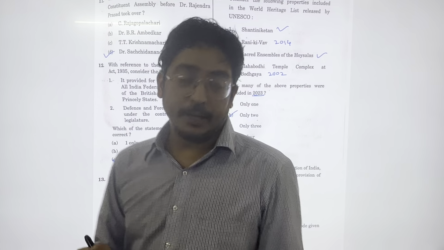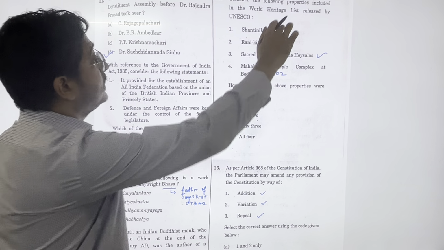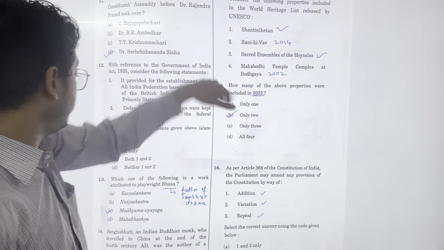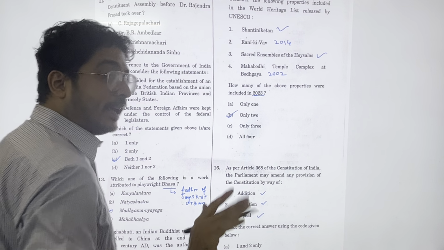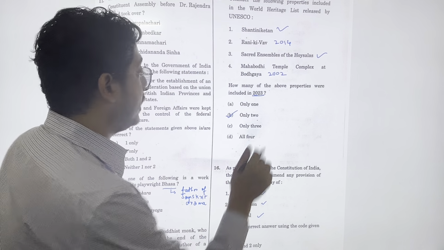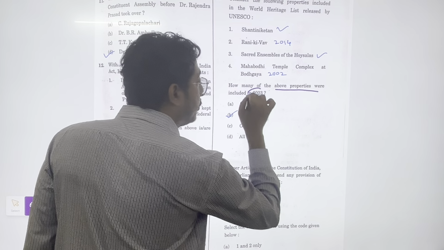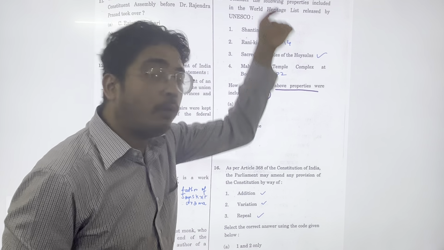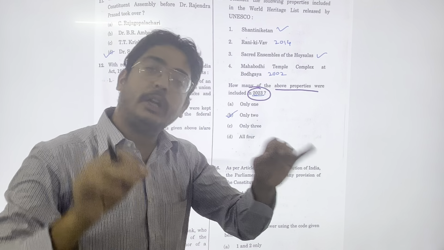Question number 15. Consider the following properties included in the World Heritage List released by UNESCO. Now the question, if you see carefully, people can make silly mistakes. Question is, how many of the above properties are included in 2023? Actually, all 4 are in the World Heritage List, but they are asking 2023.